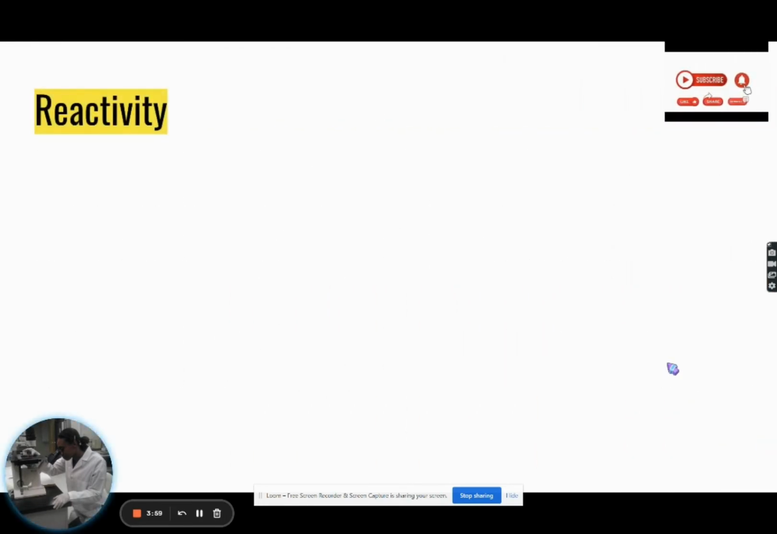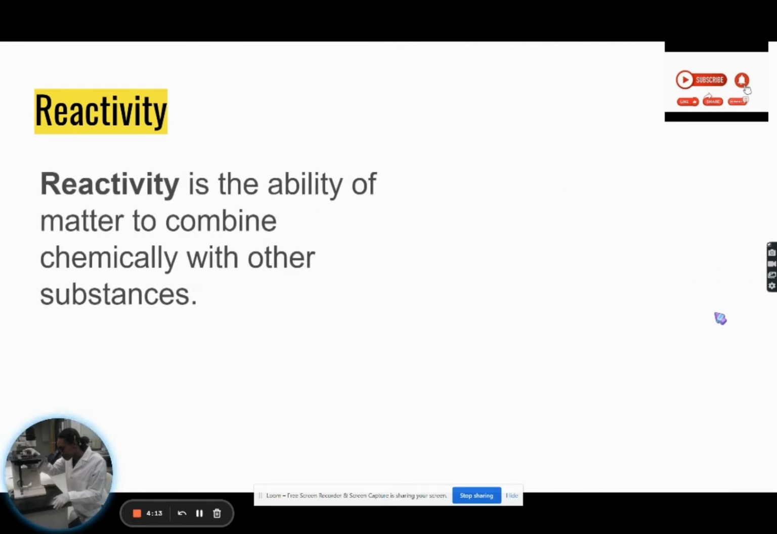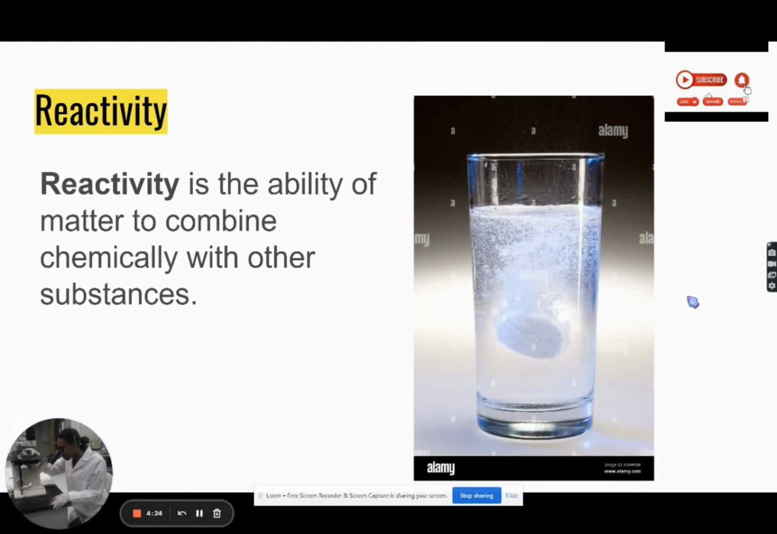Another example of chemical property of matter is reactivity. And when we hear the word reactivity, we think about how chemicals react with each other, right? So reactivity is the ability of matter to combine chemically with other substances. So one substance combined with another substance. And we're going to look at an example here. In the glass, we have water, and it's combined with this pill. This is an Alka-Seltzer Plus tablet.